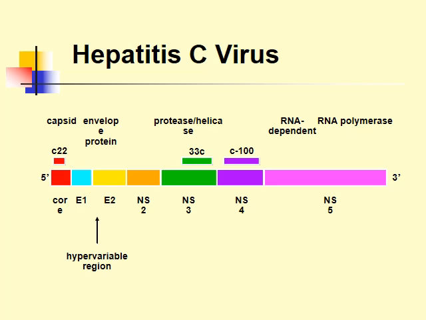There is a hypervariable region between the E1 and E2 genes. This hypervariable region makes the genome of the hepatitis C virus unstable, and this instability of the genome, due to the presence of the hypervariable region in this area, makes it difficult to produce a good vaccination program against this viral infection.